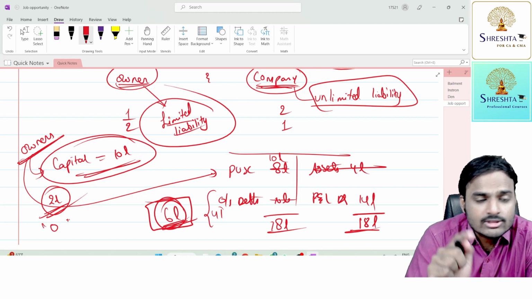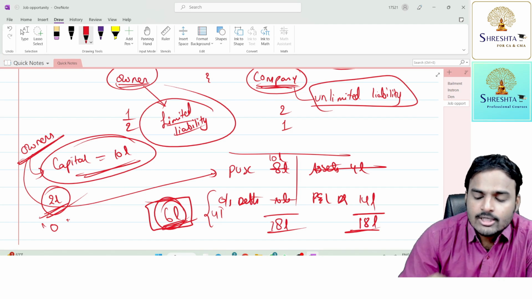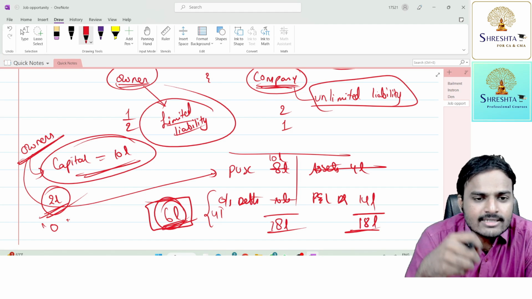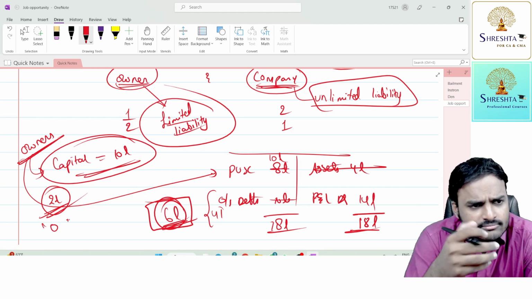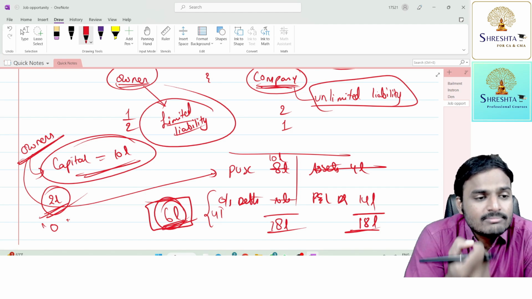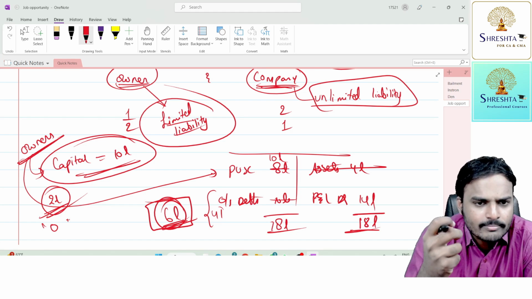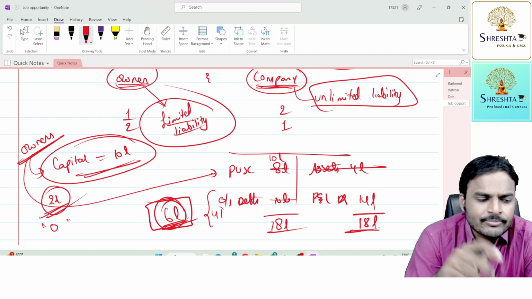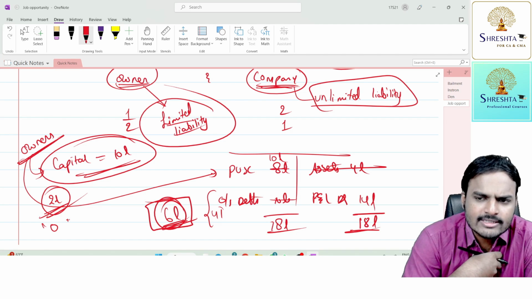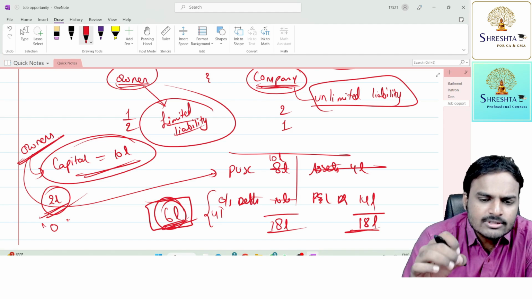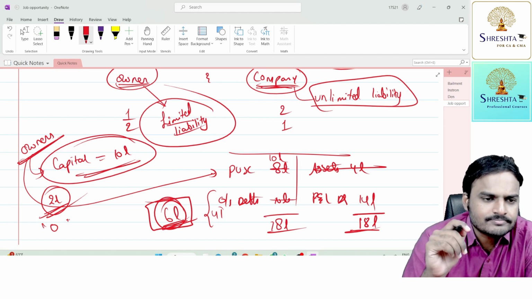One more advantage of the company type of organization: the people who are interested in starting a business are not bound to do the business. They don't have any obligation to carry on business operations. Sir, what does it mean, sir? Now, under sole proprietorship, the investor and the person who manages the business are the same person.